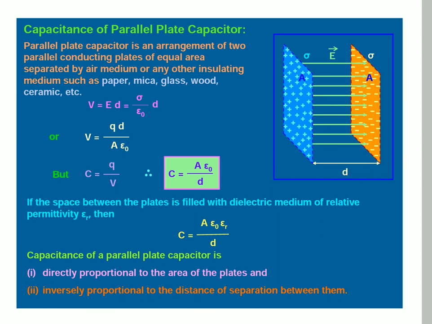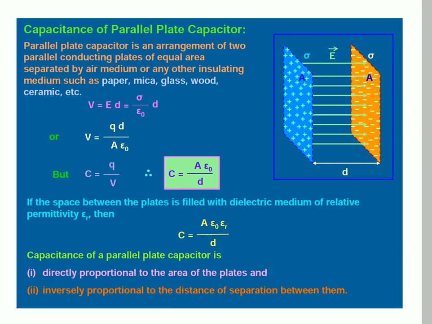V is equal to ED. So we know that electric field intensity of a plate is sigma by epsilon naught from the Gauss law, into D. V is equal to Q D divided by A into epsilon naught.